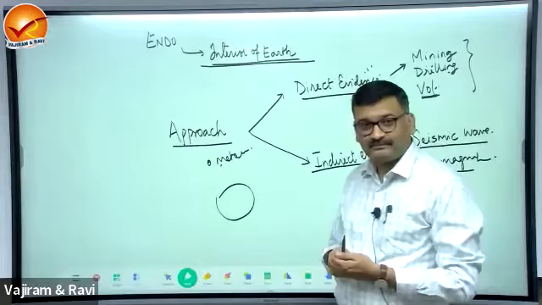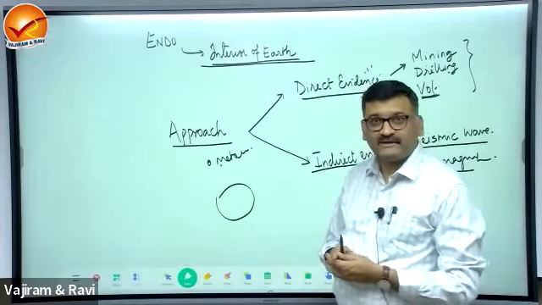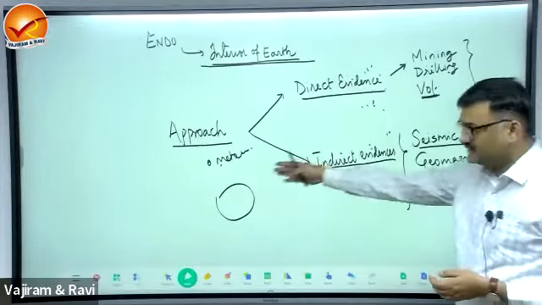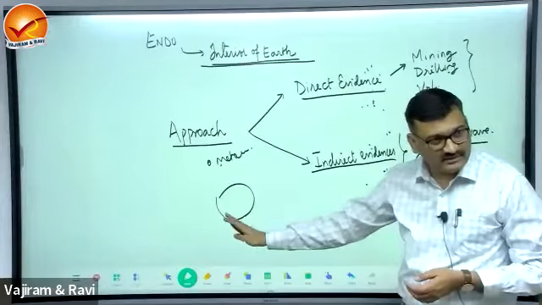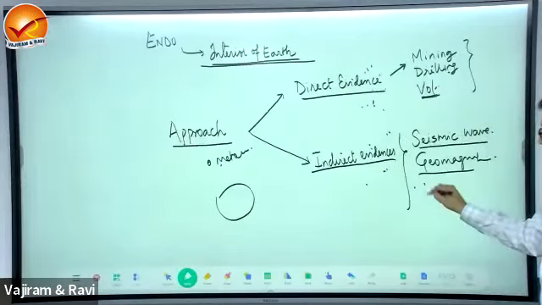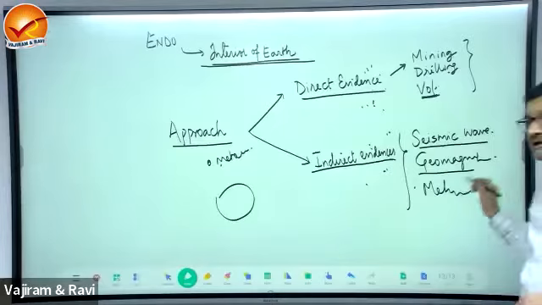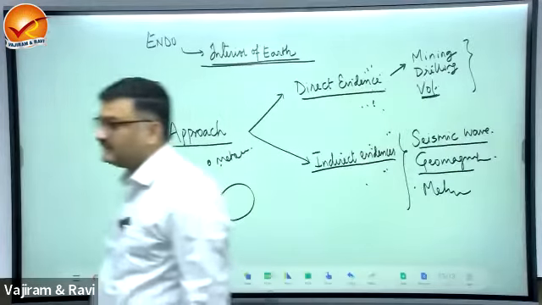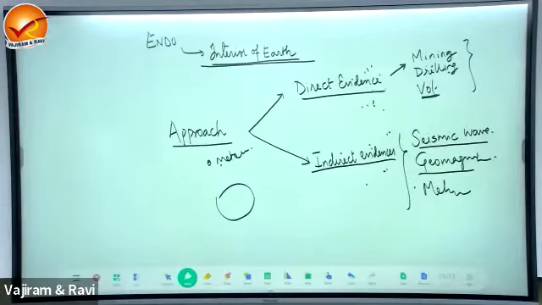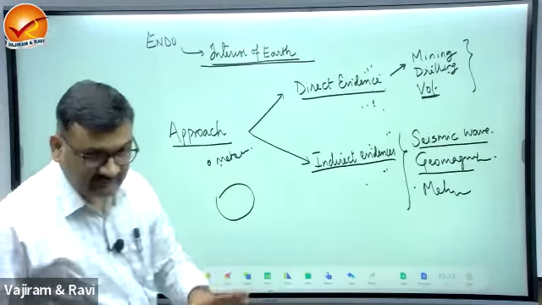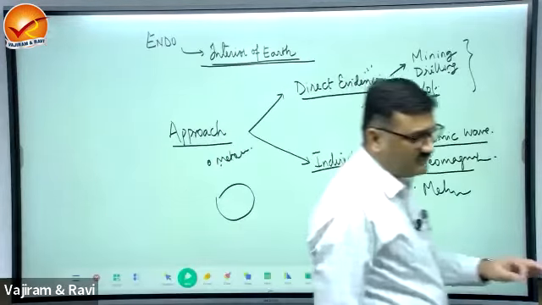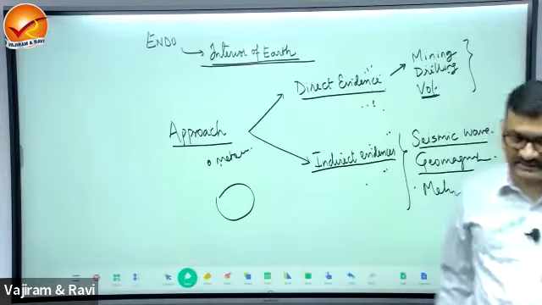Direct or indirect? This is indirect evidence because this doesn't belong to the physical environment of Earth's interior. So it is indirect evidence. Meteoritic evidences, this is indirect. Anything you collect directly from the interior of the Earth, that will be a direct evidence. Okay?